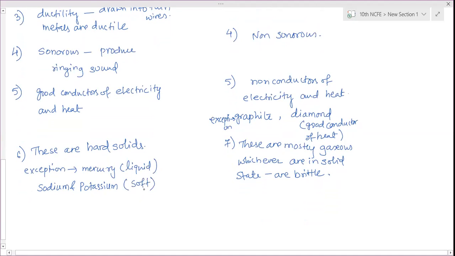These are very soft. And one more exception is there, for low melting point also: cesium and gallium. These are two metals which can easily melt. They are solid state but soft solids that easily melt.